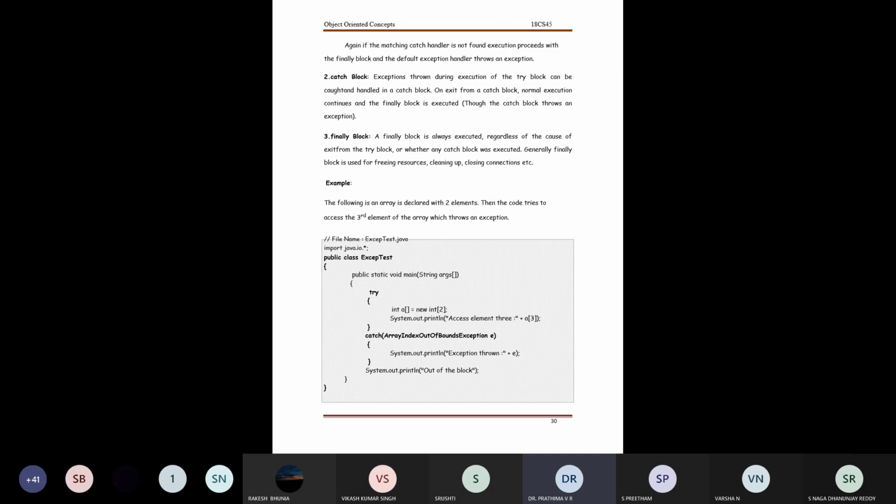Now, observe this program, which was discussed in yesterday's class. I have an import statement, import java.io.*. This line tells the compiler to include the package for input and output. I have a class called AcceptTest, and this is my main class, so I would save the file by the name AcceptTest.